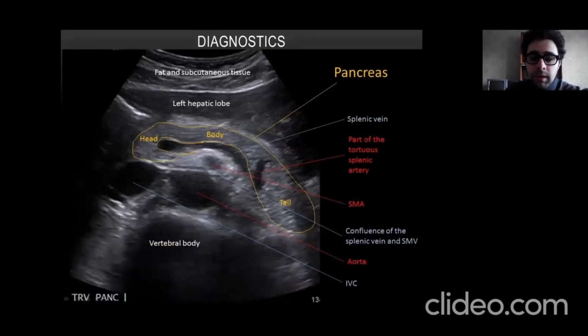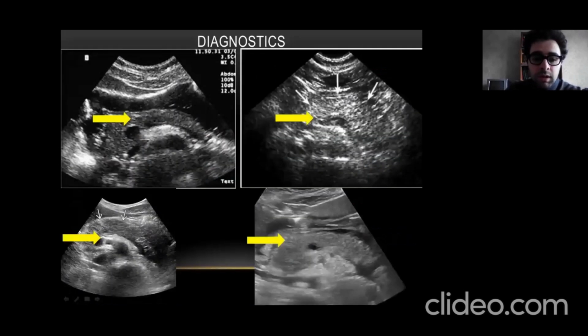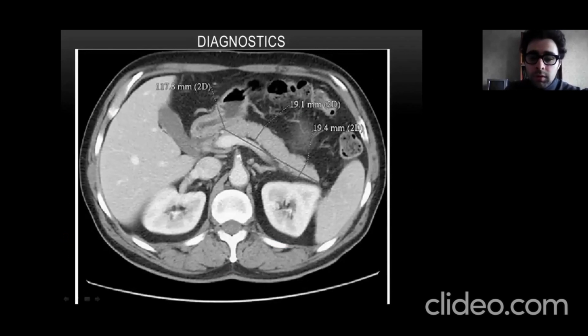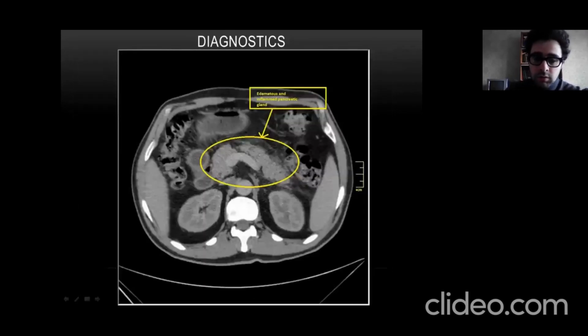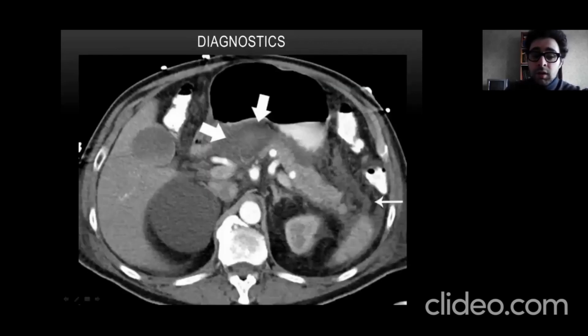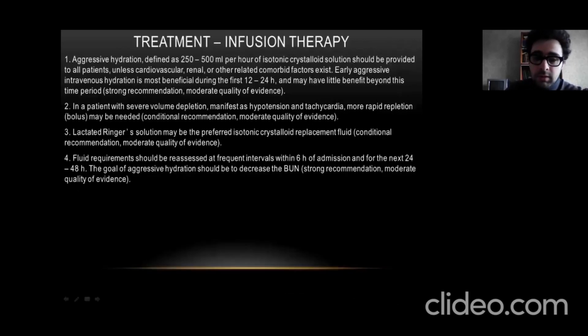Ultrasound. This is a normal pancreas: head, body, tail. Small head, body, and contours of the tail. And here, a big, enlarged, edematous pancreas in all of these photos. Computed tomography: a normal pancreas with margins, with borders, with a small head, and a totally destroyed pancreas with pancreonecrosis here, inflamed, and you see an enlarged head here. And here comes an abscess, pancreonecrosis with abscess.